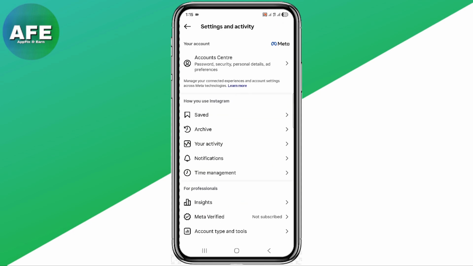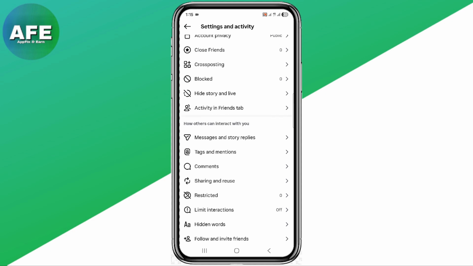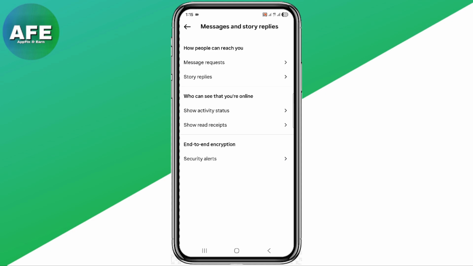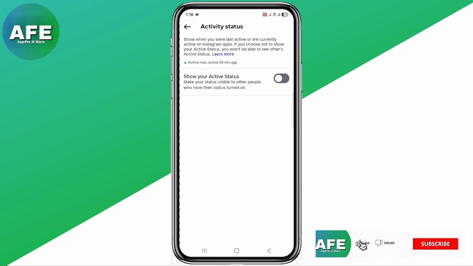Then the next step you need to take here is to scroll like this and go to messages and story replies. So going right there, you're going to be able to see where it says show activity status. So you just simply need to go ahead and click on that like this and toggle this off. Once this is turned off, you have been able to turn off your online status on Instagram, and you won't be able to see those that are online, and they won't be able to see when you are online as well.